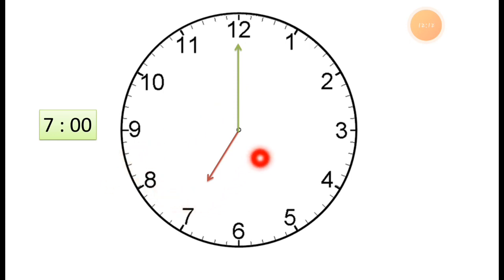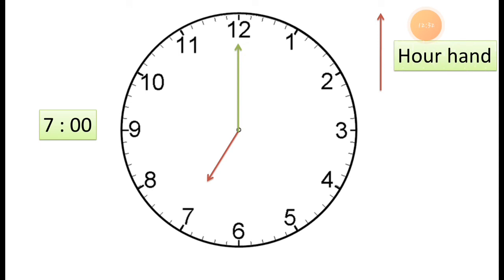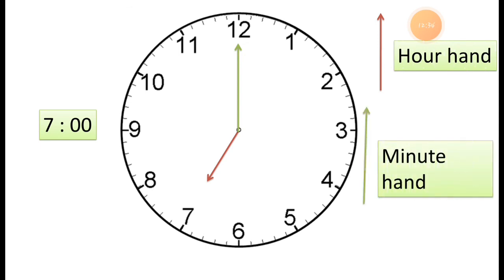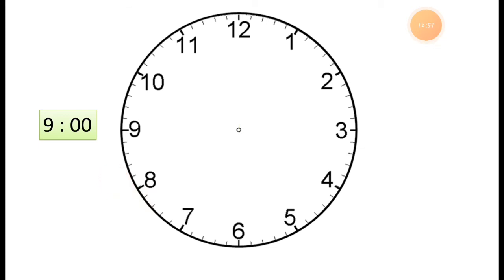So the hour hand pointing to 7 means the 7 hour, and the minute hand is pointing to 12, which means 00 minutes. You can see this. So it is 7 hours and 00 minutes. It means it is 7 o'clock. This given time we draw in this given clock. It means we are drawing the hands to show this given time. I hope you understand this.